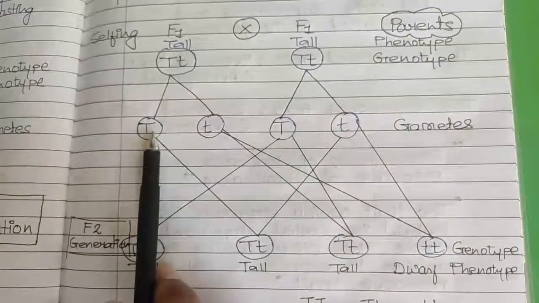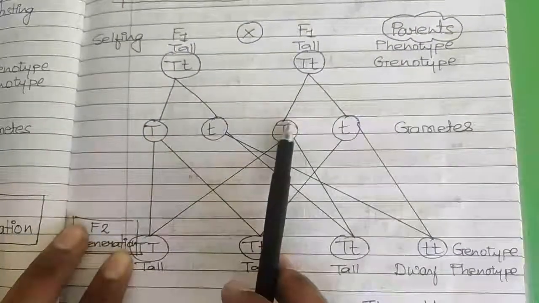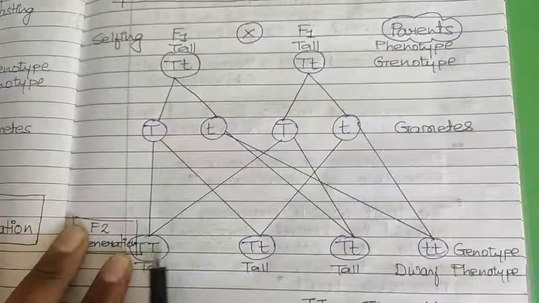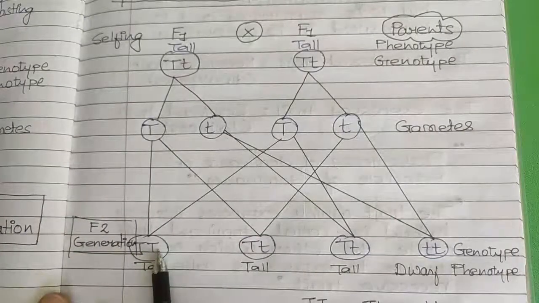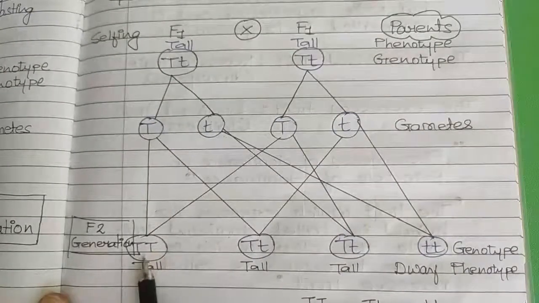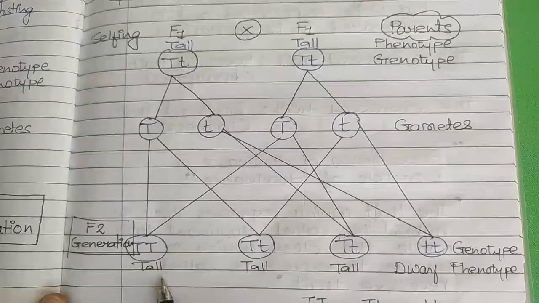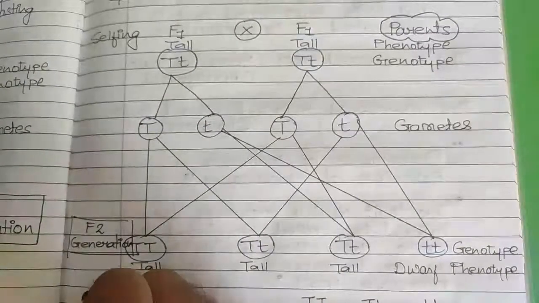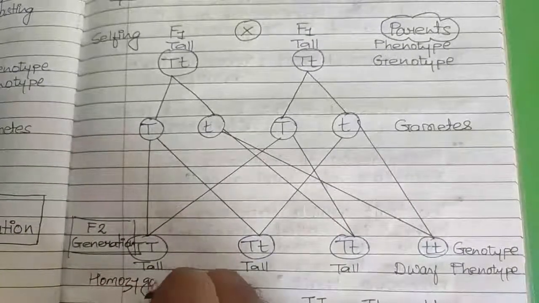See, we are taking this first gamete, right? If this gamete fuses with this gamete, then both capital T will be together. Capital T, as we all know, is a dominating character, so the plant will become tall. And it is just similar to that of the parental character. One of the parents was homozygous tall, and the same character we are getting here. So this one we will term as homozygous tall. Clear?